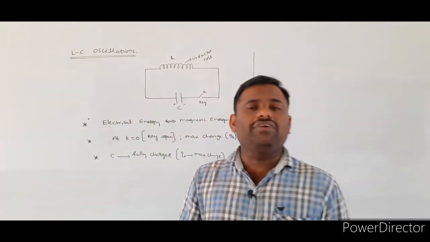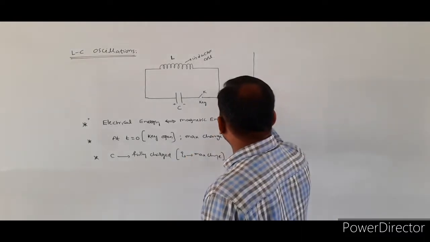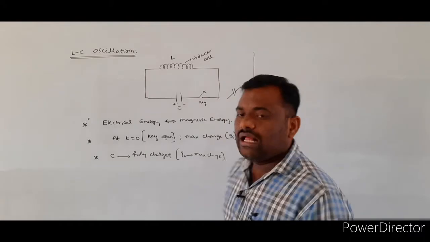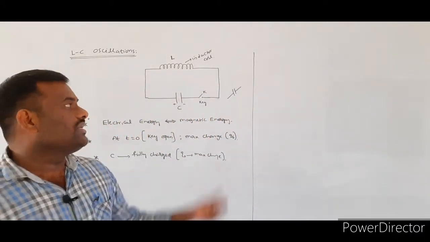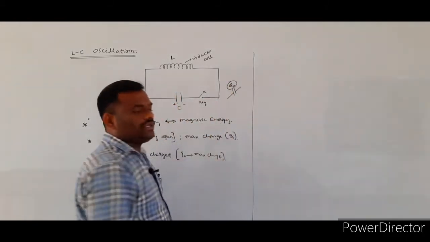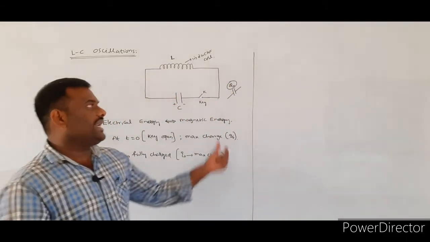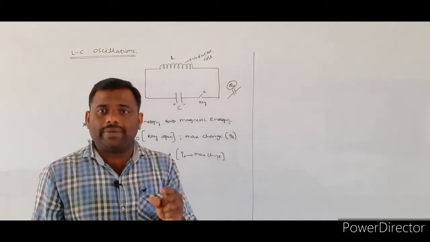What is the meaning of an isolated capacitor? A capacitor which is not connected to any electrical circuit. Such a capacitor we call an isolated capacitor.